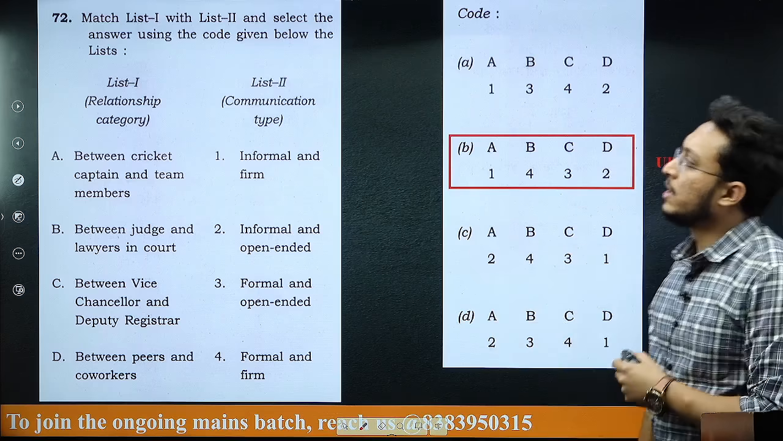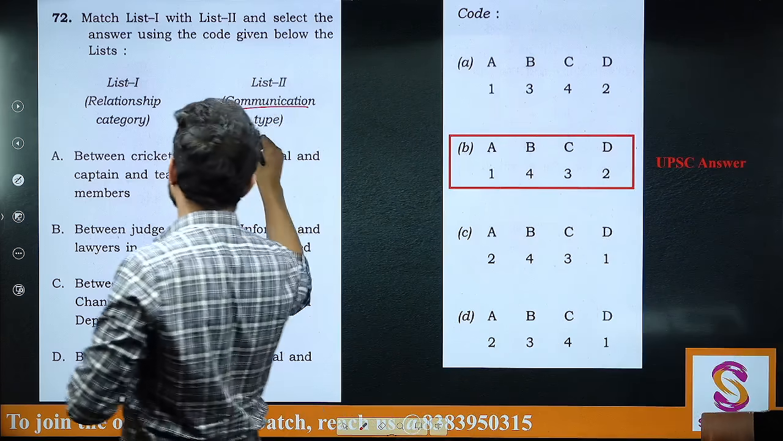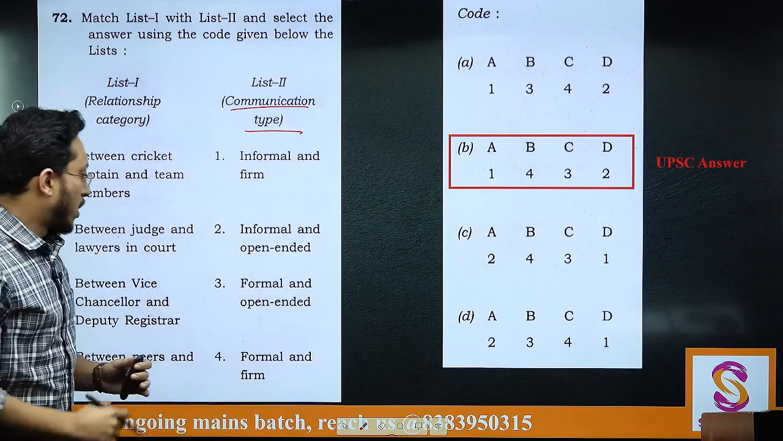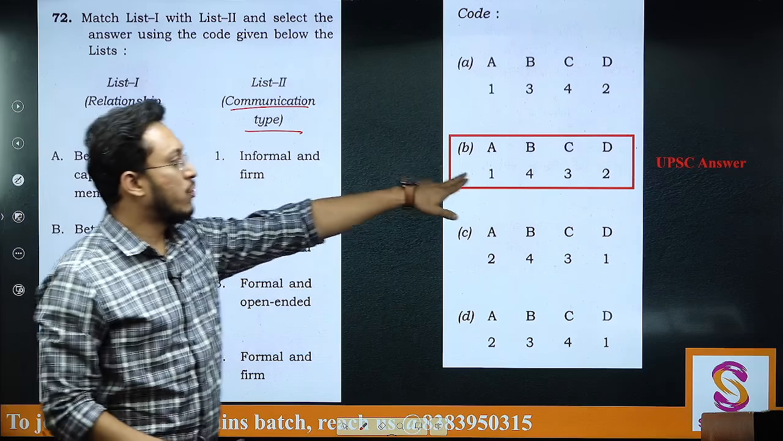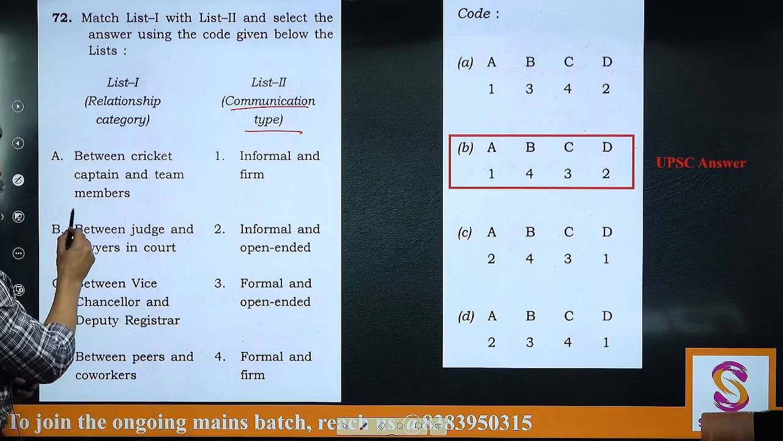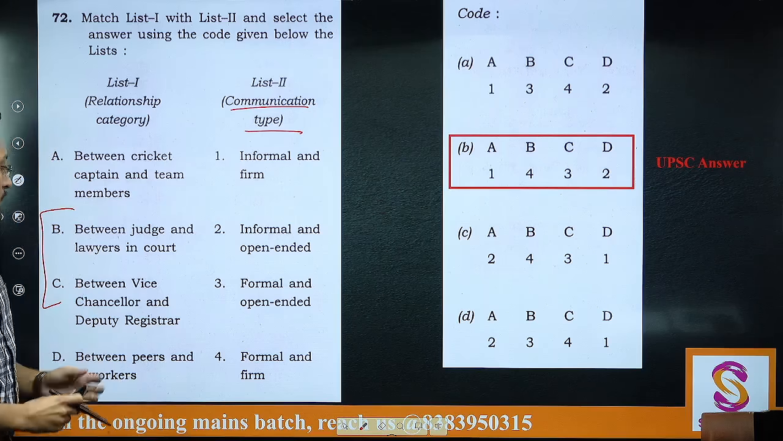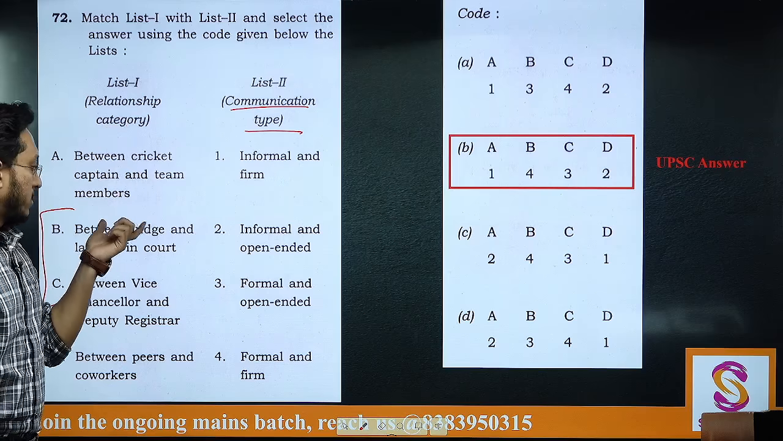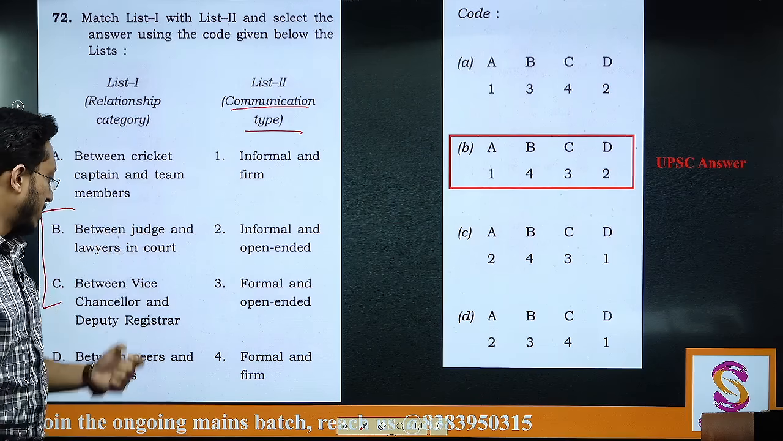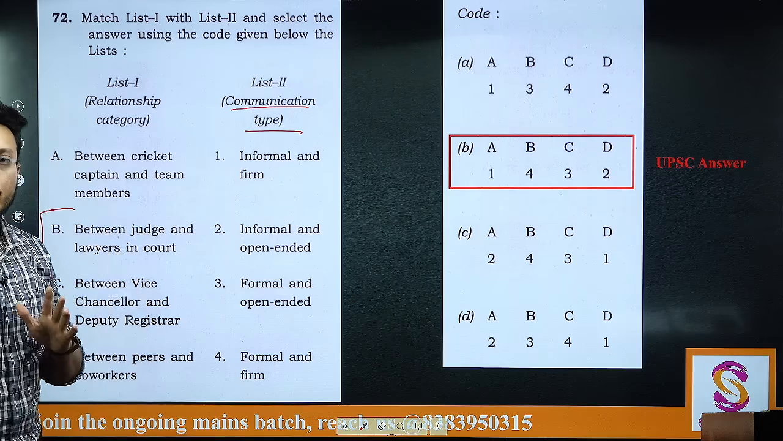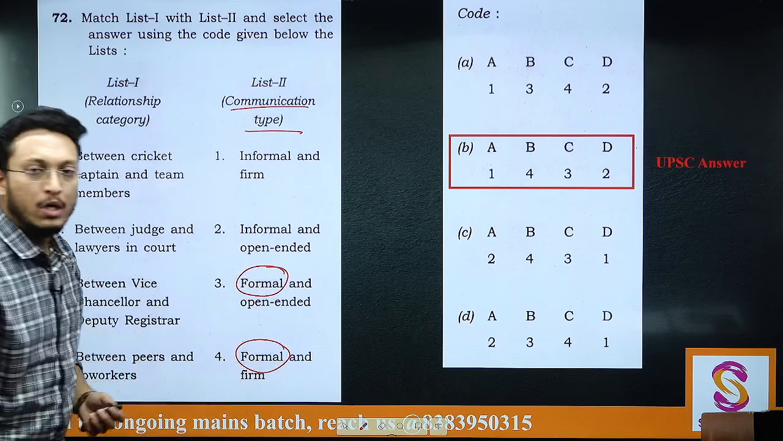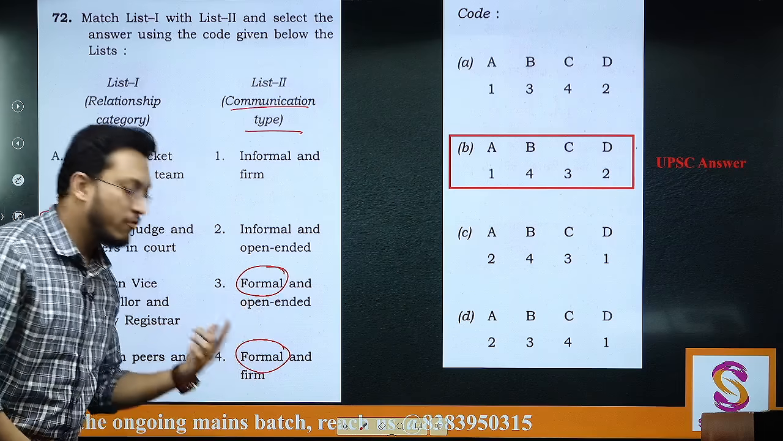Next is this with respect to the communication type between different categories that are given to you. Now here UPSC has given 1, 4, 3, 2 as the answer. The debate lies between these two, whether the communication between judge and lawyers and between vice chancellor and deputy registrar will be formal, but which of these is open ended and which of this is firm.